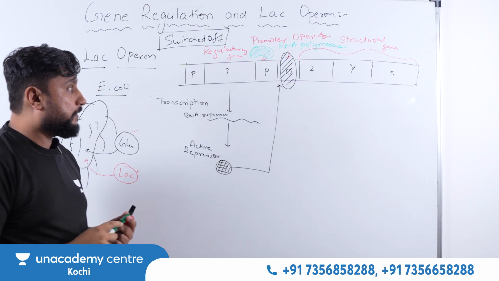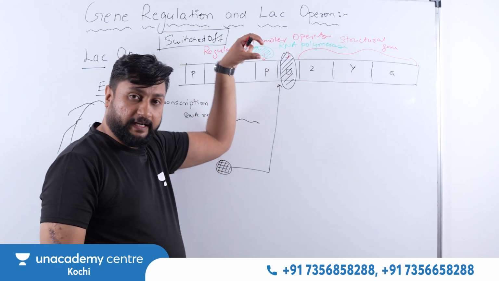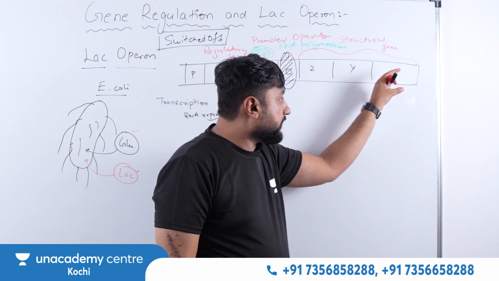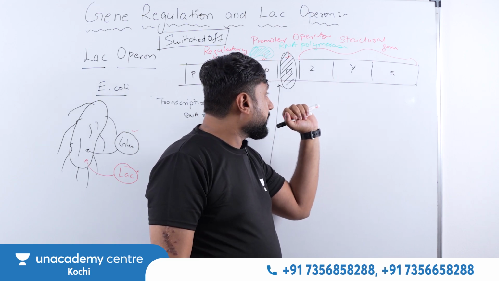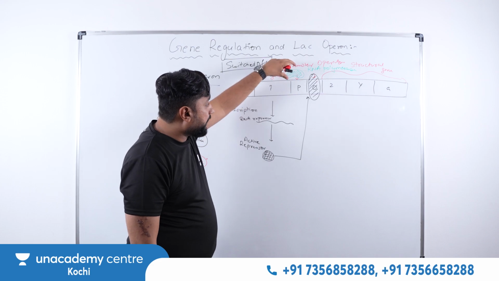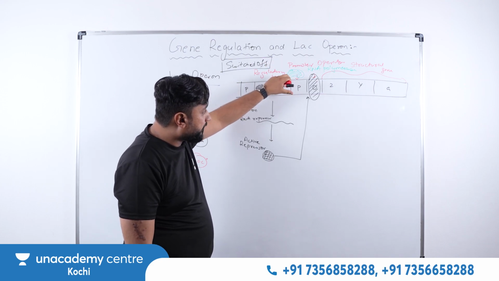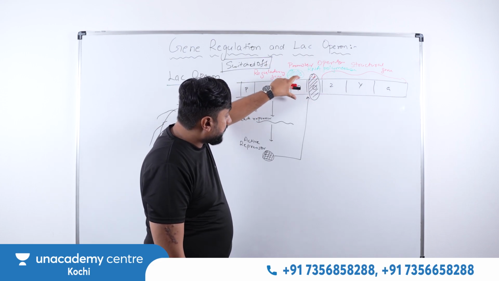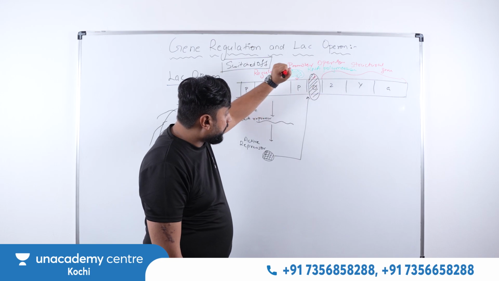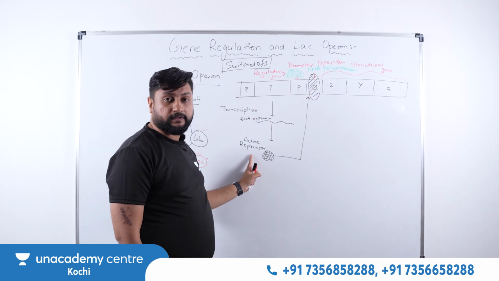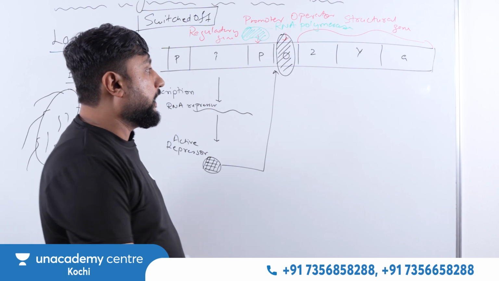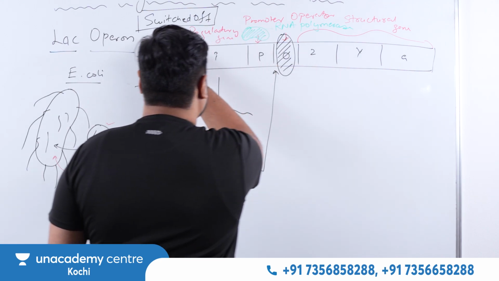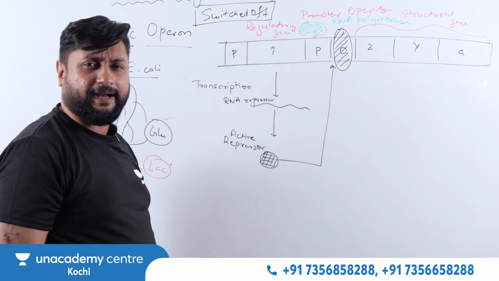Always RNA polymerase will come to the operator side, bind, and then do the transcription of this DNA to RNA. That process is called transcription. But right now, when RNA polymerase comes and binds with the promoter, who is on the operator side? Your active repressor. Because of that, RNA polymerase cannot do the transcription, and since there is no transcription, the gene will be in which state? Switched off.